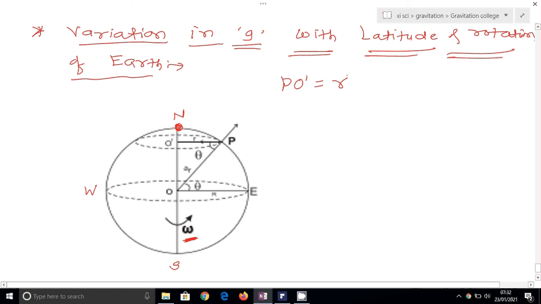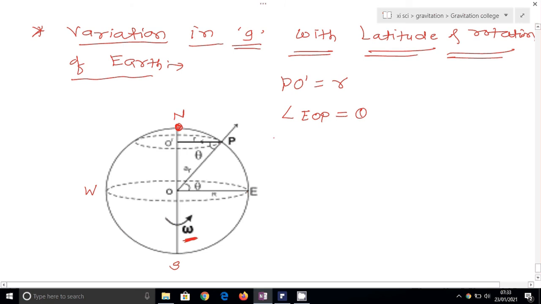PO' is equal to r, and the latitude, that is the radius vector of the object situated at point P, making an angle of theta with OE, that is the equatorial plane. It means that the latitude, angle EOP, is equal to theta, where E is the point on the equator. So EOP is equal to theta.